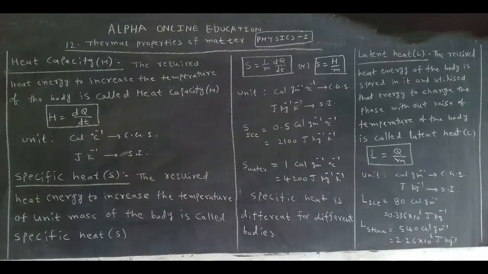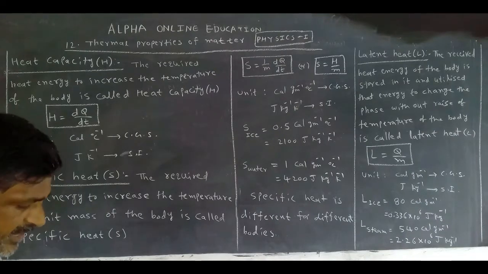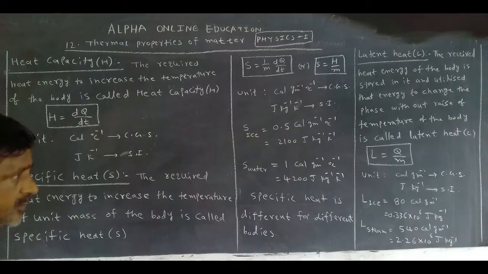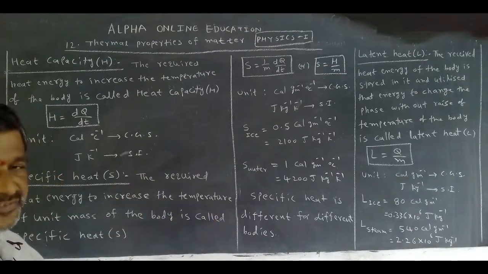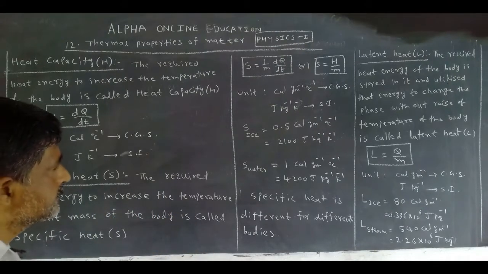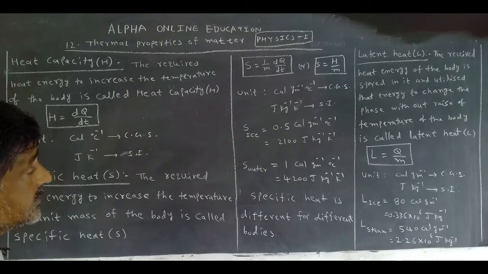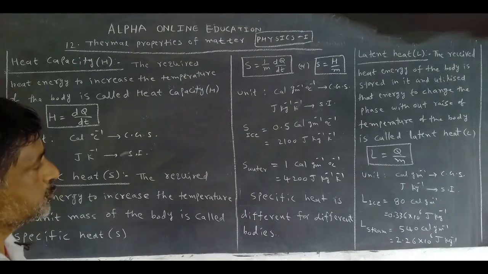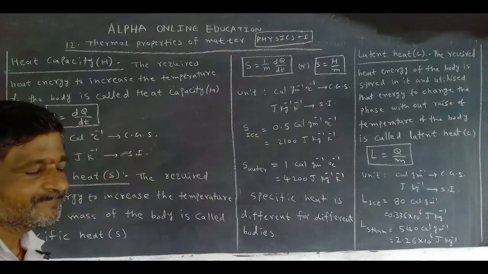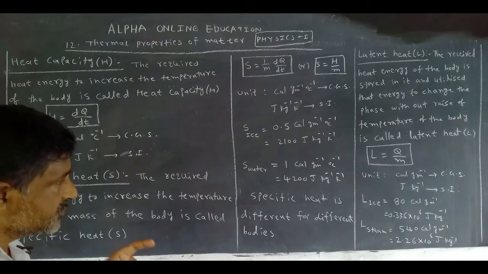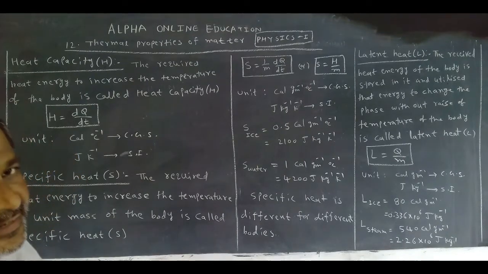Now, what is the definition? The heat energy received by a body, either solid or liquid, is stored in it and utilized to change the phase without a rise of temperature of that body. That is called latent heat.